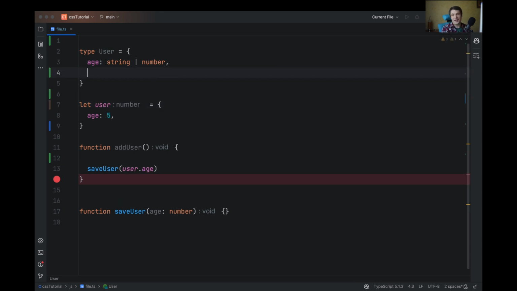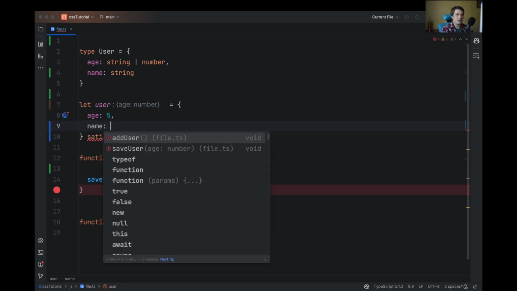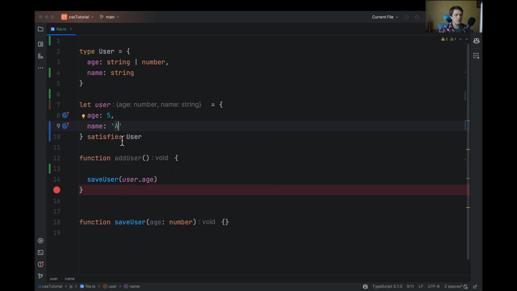Another problem: if I add a name to the user, it will be a string, and there is no type safety. So here is where satisfies comes in. I can write that this object satisfies user, and I will get an error that there is no name. And let's add a name.